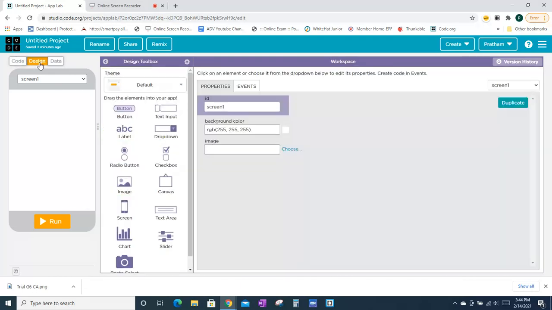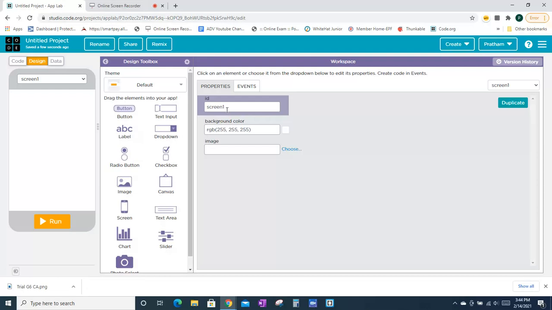The second one is design. There's the design toolbox here, and then there's the workspace here. The design toolbox shows the various elements you can put, like button, text input, label, dropdown, radio button, etc. If you go to button, so there is the screen, right? It will show its styling, the background color of the screen, and the ID of the screen.